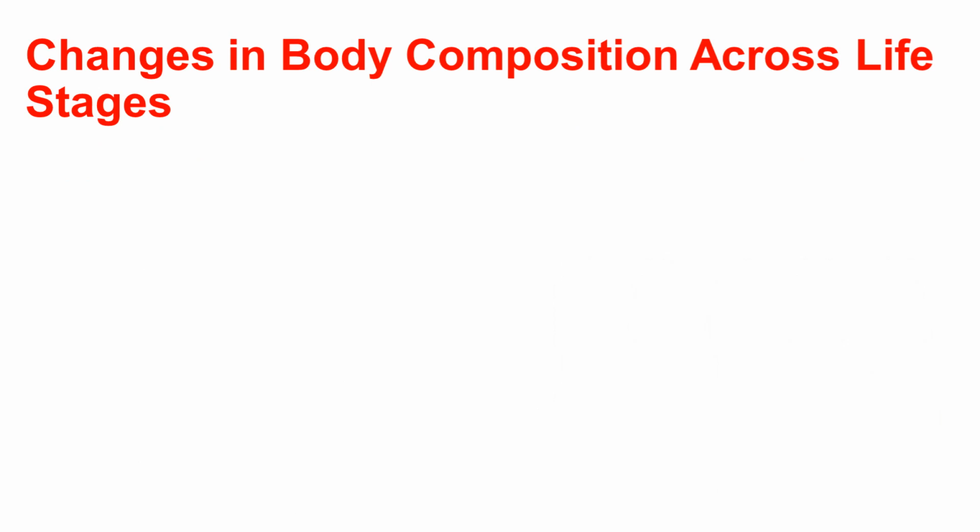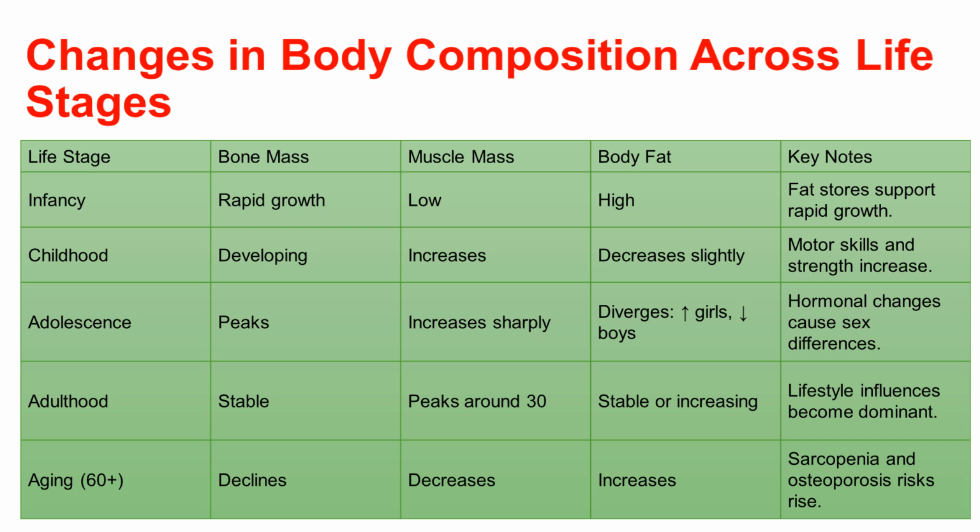Changes in body composition across life stages. Life stage: bone mass, muscle mass, body fat, and key notes. Infancy: rapid growth; low to high fat stores support rapid growth. Childhood: developing; increases, decreases slightly; motor skills and strength increase. Adolescence: peaks, increases, sharply diverges. Girls and boys: hormonal changes cause sex differences. Adulthood: stable, peaks around 30, stable or increasing; lifestyle influences become dominant. Aging, 60 plus: declines, decreases, increases; sarcopenia and osteoporosis risks rise.